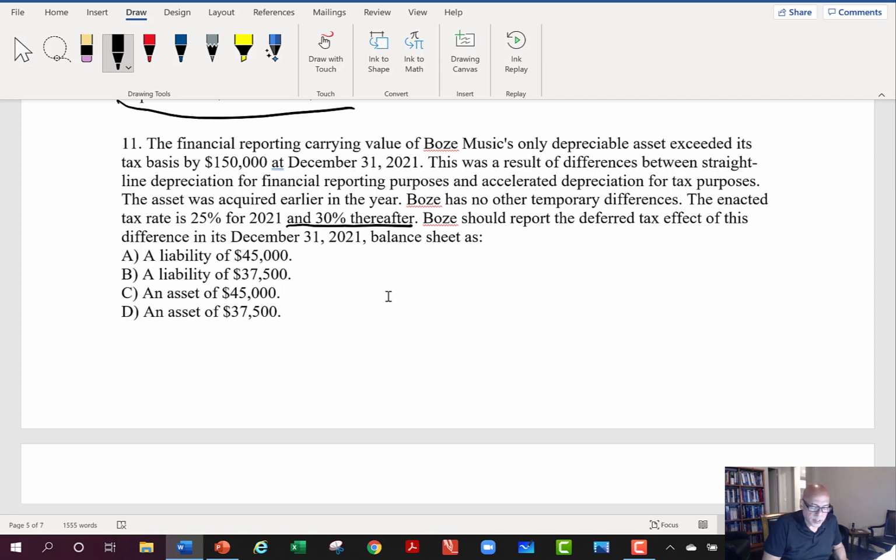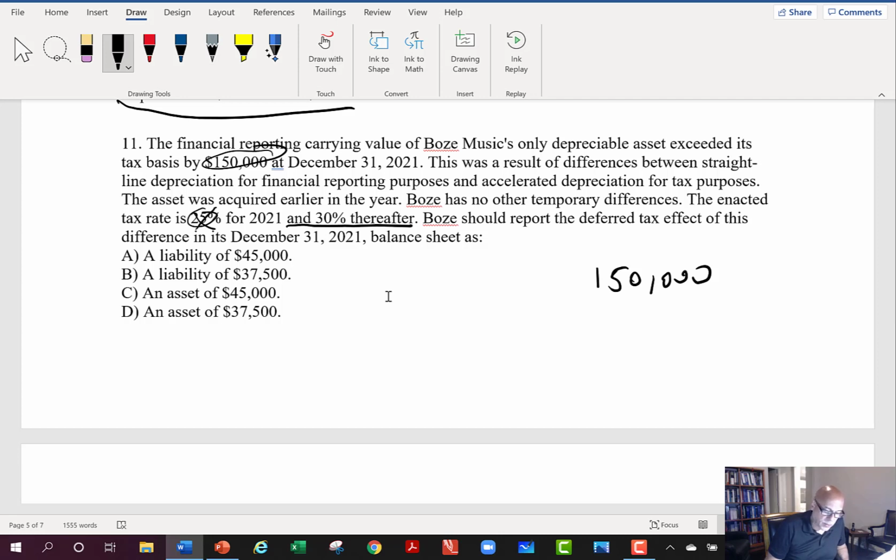And I'm going to use the 30% because that deferred tax liability is going to turn around in later years, when I'm taking more depreciation for book purposes than tax purposes, and I'm going to owe the IRS some additional money for the fact that now I'm not able to take that additional depreciation. So I knew it was going to have to be this number times one of these two numbers on this question in order to get the answer.